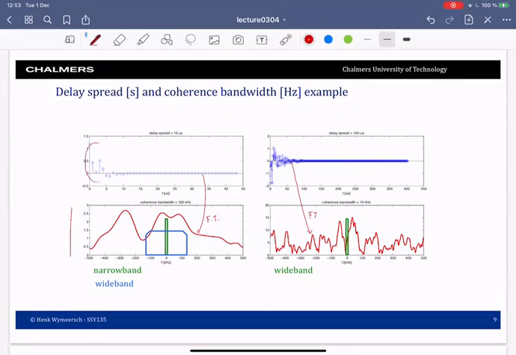Numerically, here, the delay spread is about 10 microseconds. That implies that the coherence bandwidth is about 100 kilohertz. So this means that if I have a communication signal with a bandwidth that is much less than 100 kilohertz, such as 10 kilohertz, like here, for this case, 10 kilohertz, which is the bandwidth, is much less than the coherence bandwidth, which is 100 kilohertz, which is equal to 1 over the delay spread.